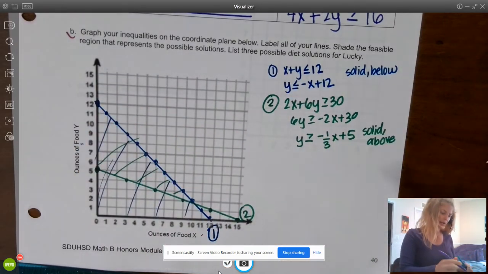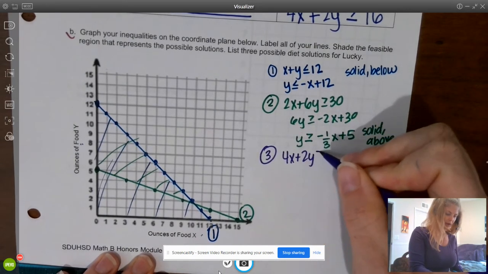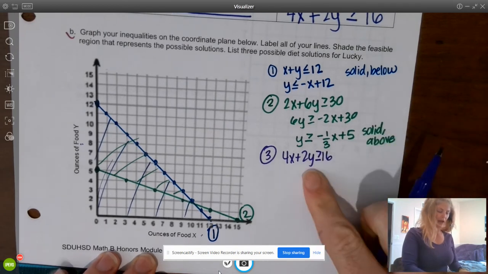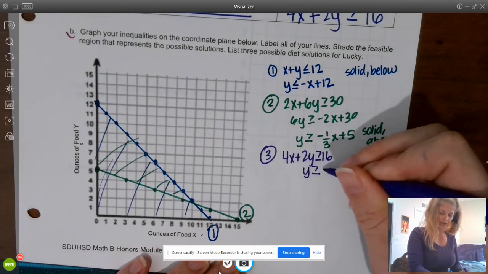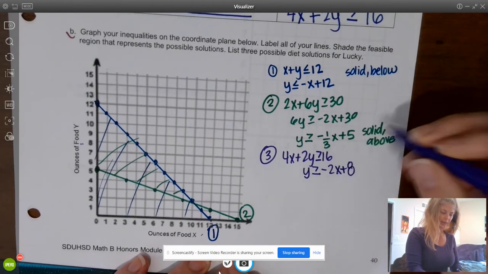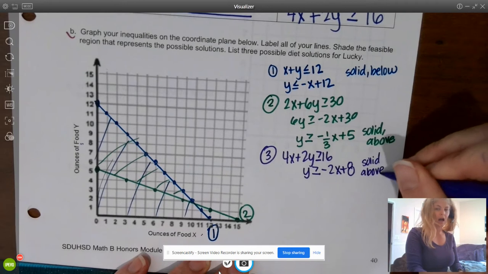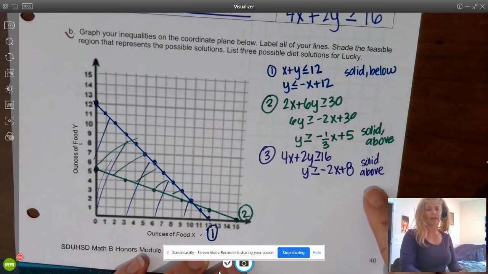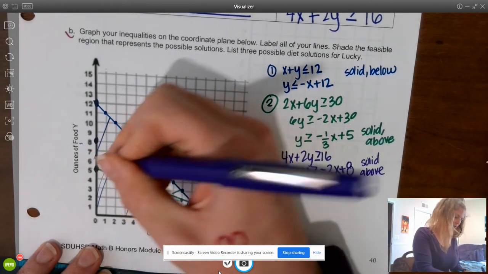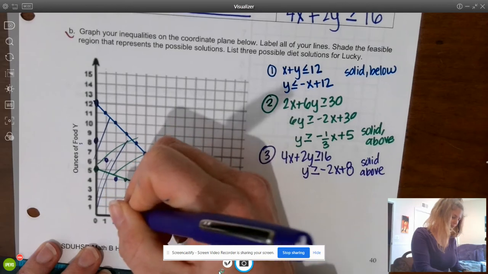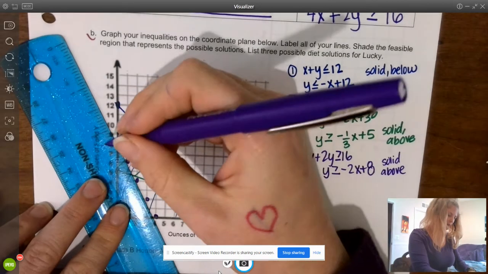We have one more inequality to graph. And this one is 4x plus 2y is greater than or equal to 16. I'm going to subtract 4x from both sides and divide everything by 2 and get y is greater than or equal to negative 2x plus 8. This is going to be solid, and it's greater than or equal to, so we're going to be shading above. I really like making these notes to myself just so when I get to the graph, I don't make a silly mistake. Okay, so here's 8. I'm going to go down 2, right 1. Beautiful.